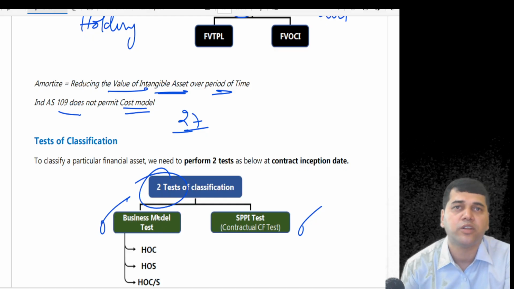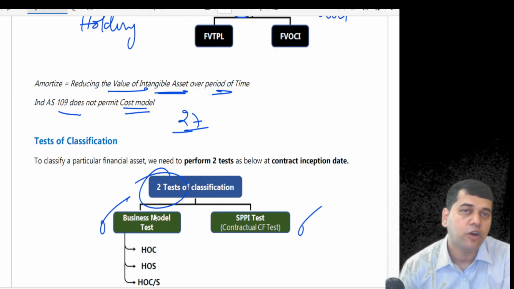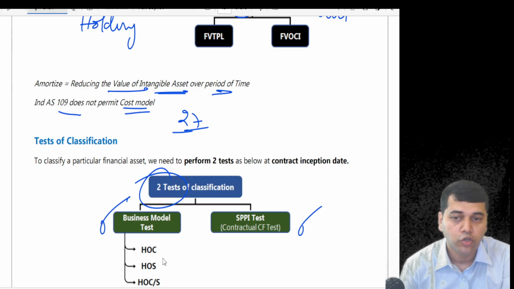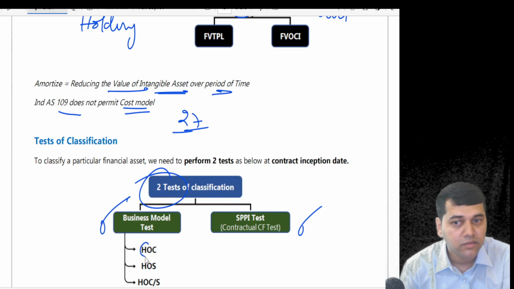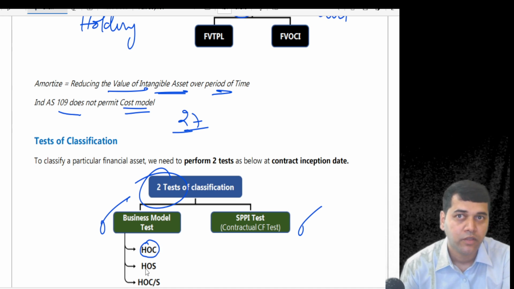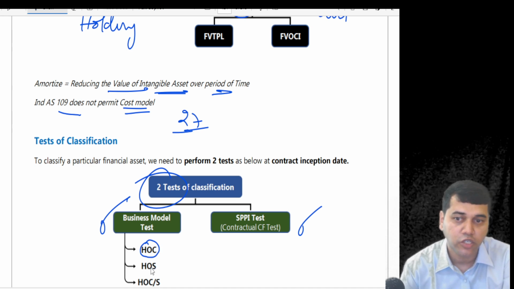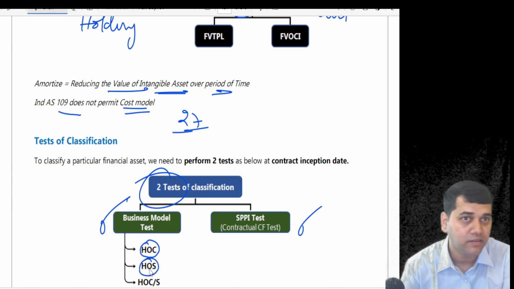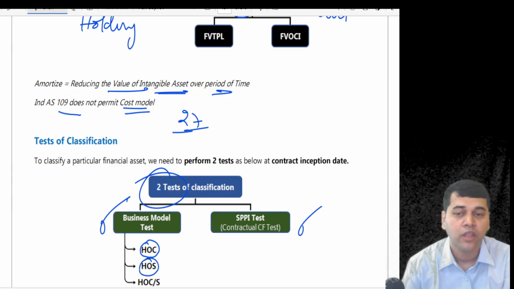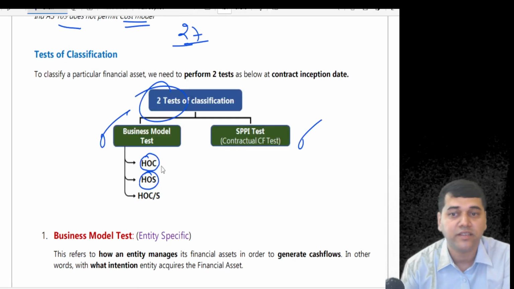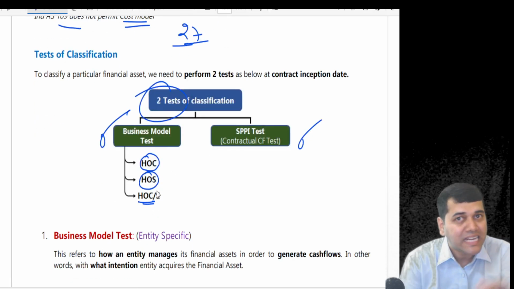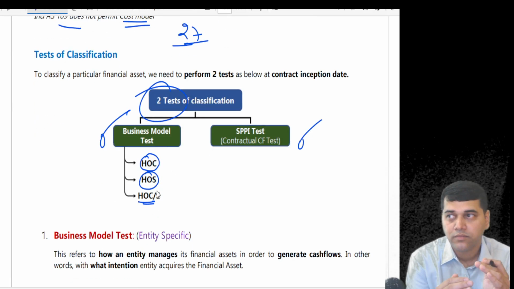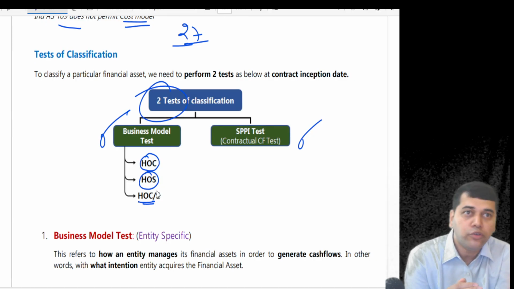Now, what is your business model? There can be three business models. You have purchased this asset to hold, to collect, HTC. You have purchased this asset to sell, hold to sell. That means anytime you are going to sell it. Or you have purchased this asset to hold to collect the contractual cash flow, and if you get good value, you will sell it.